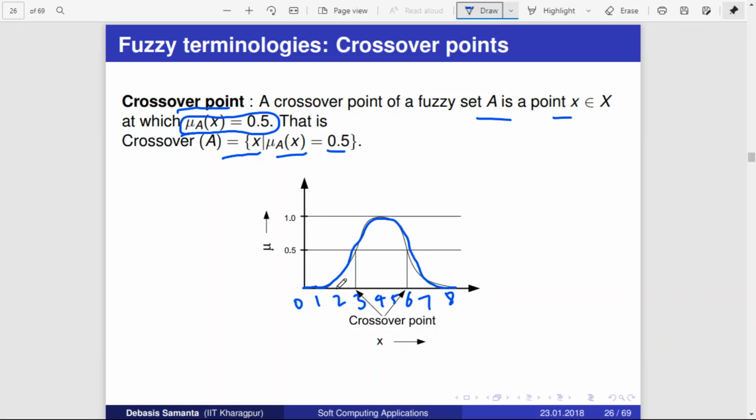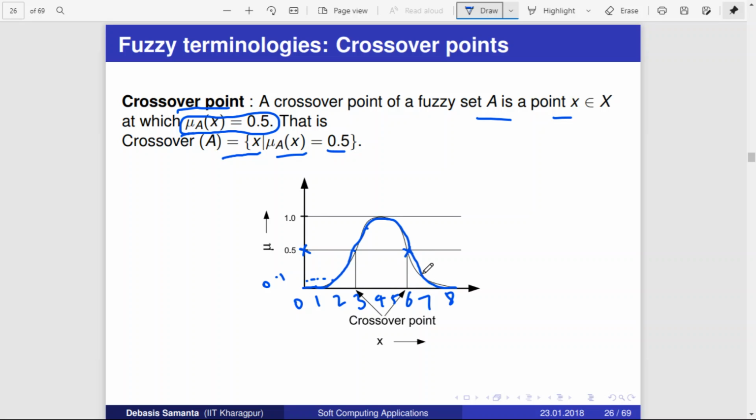For 2, it is somewhat here, maybe 0.1. For 3, it is giving 0.5. For 4, maybe 0.8. For 5, it is 1. Again for 6, it is giving 0.5. So these two are the crossover points.